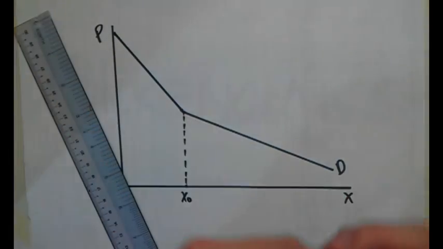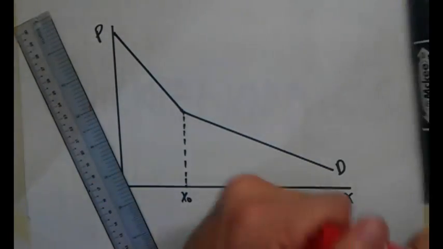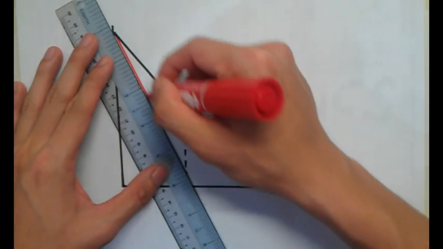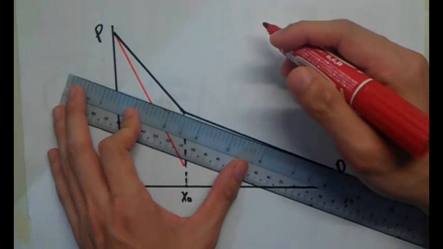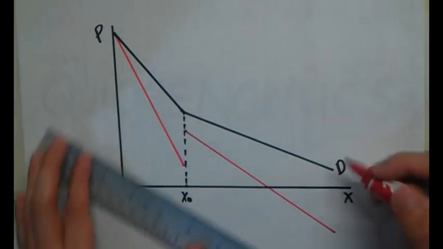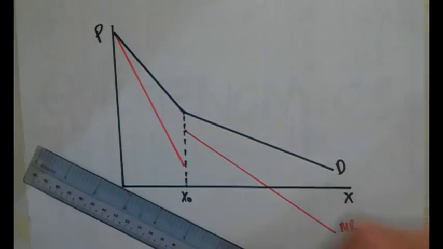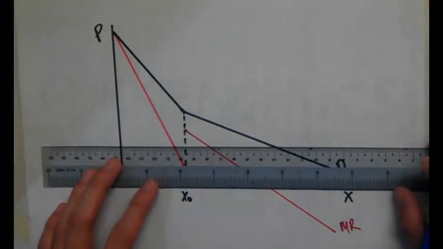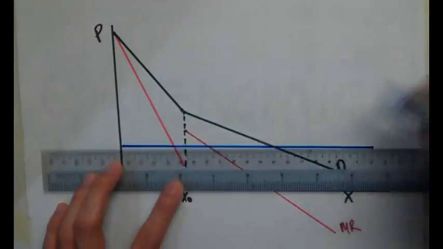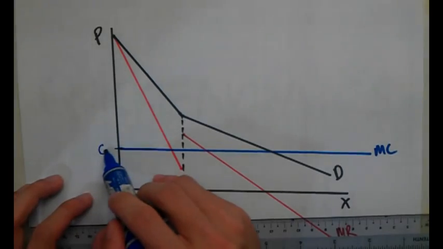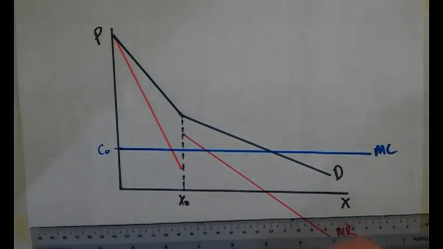Now I'm going to draw my marginal revenue, MR. Next, the marginal cost curve. I'm going to make sure I draw it through these two MR curves. So that's my MC. All the notations, you have to put C0, representing the MC.